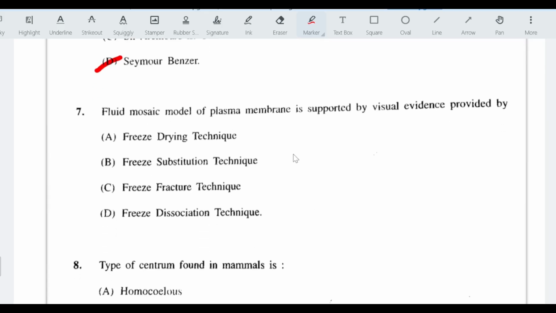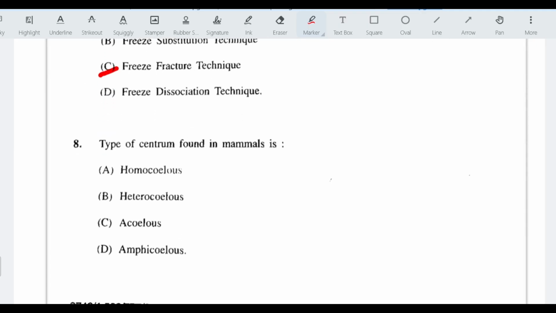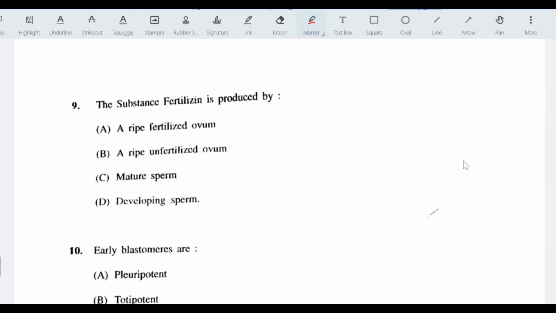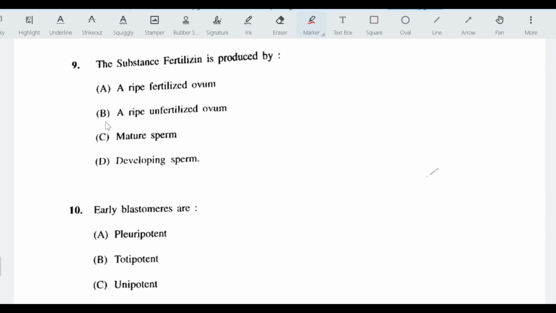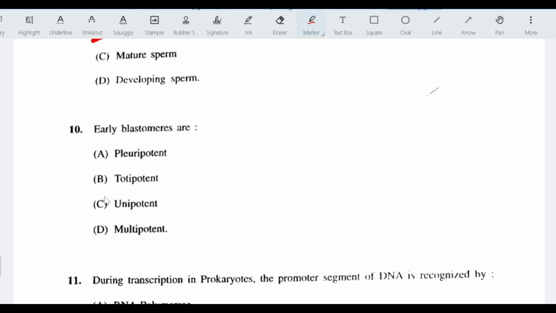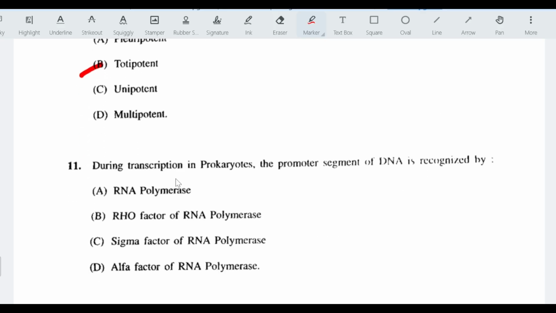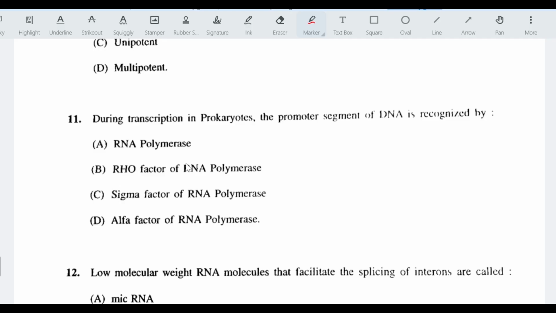Seventh question, fluid mosaic model of plasma membrane is supported by visual evidence provided by freeze fracture technique. Next, type of centrum found in mammals is, answer is acoelous centrum. The substance fertilizin is produced by a ripe unfertilized ovum. Early blastomeres are totipotent. 11th question, during transcription in prokaryotes, the promoter segment of DNA is recognized by sigma factor